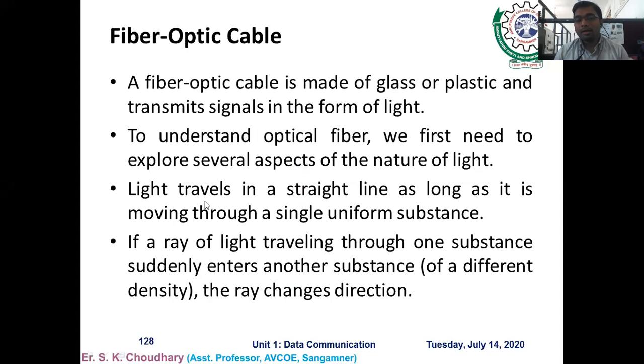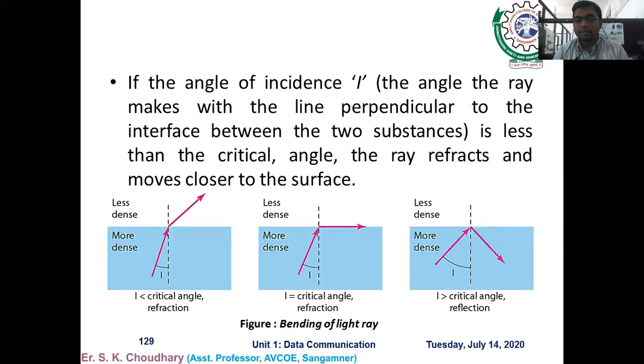But if the ray of light traveling through one substance suddenly enters another substance of different density, the ray changes direction. You can see this in the three diagrams I have shown in the PPT.